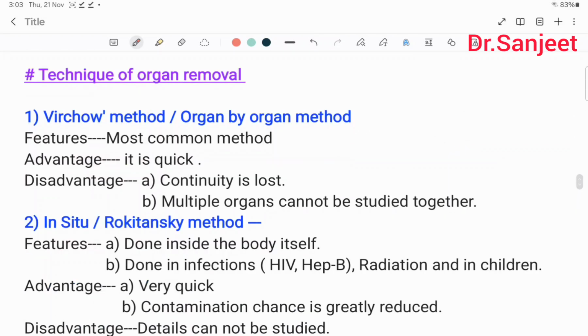Then technique of organ removal: Virchow method, or organ by organ method. This is the most common method. Advantage is it is cube. Disadvantage, continuity is lost. Multiple organs cannot be studied together.